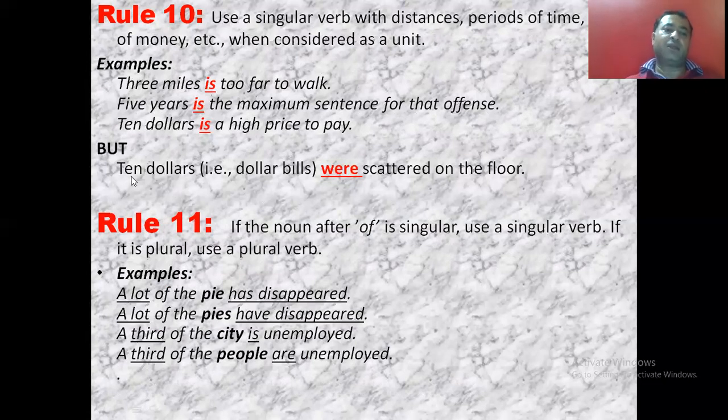But अगर मैं कहता हूँ कि $10 were scattered on the floor, कि मतलब $10 हो सकता है, $1, $2 और $5 इस तरह के नोट उनके पड़े हों. So we are referring here to the different notes, that is the different bills. So they are plural. Then we will use the plural verb.